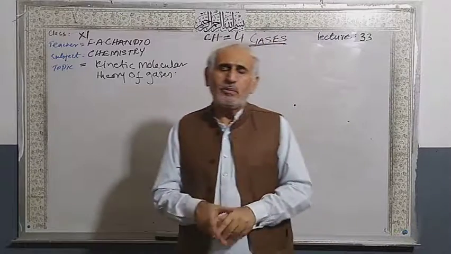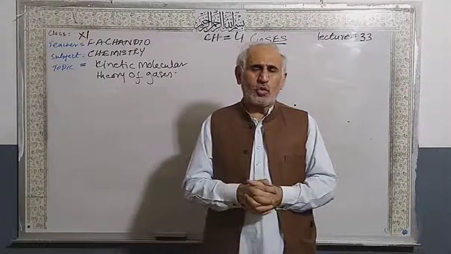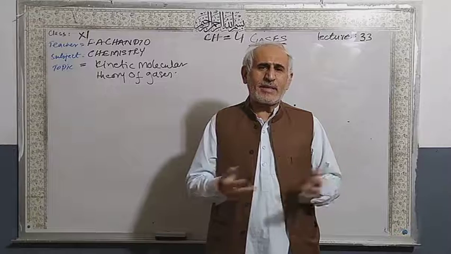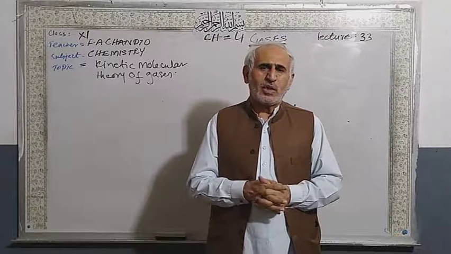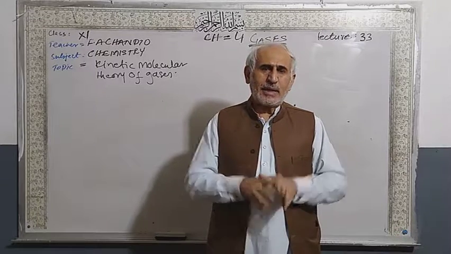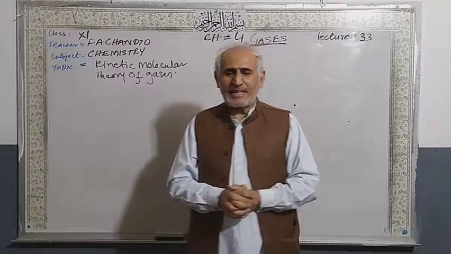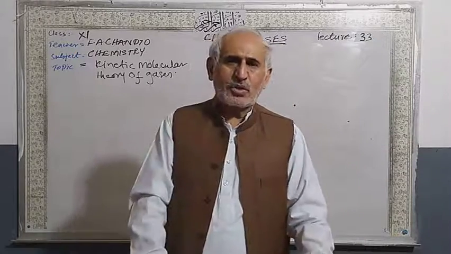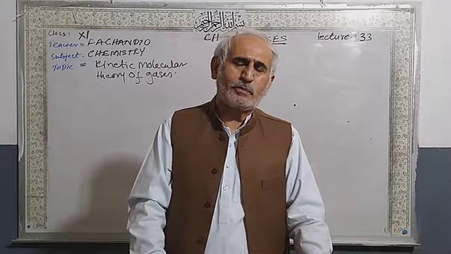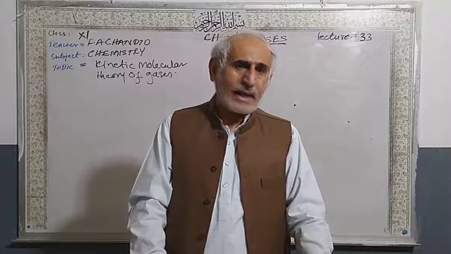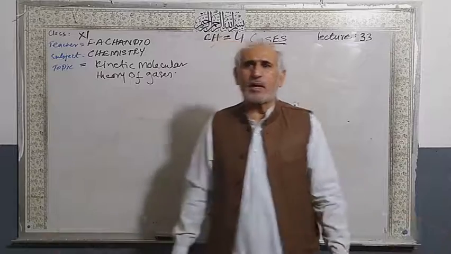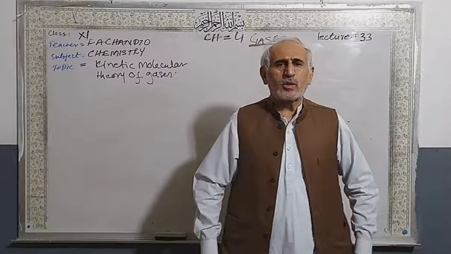So first of all, we should know what gases are. In our surroundings, we see 3 states of matter. Gases mostly cannot be seen. There are exceptions, 1 or 2 gases.